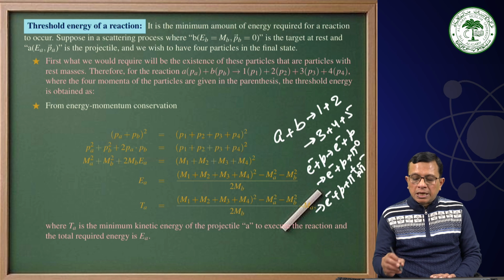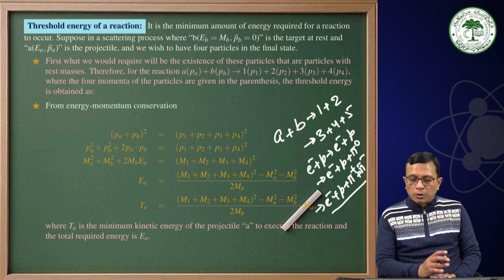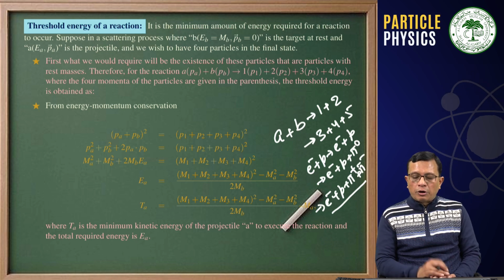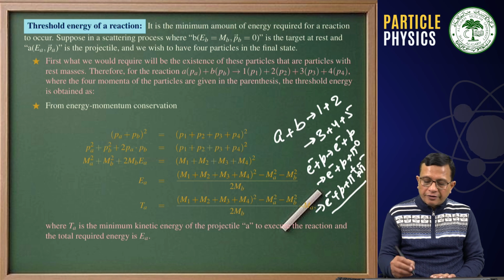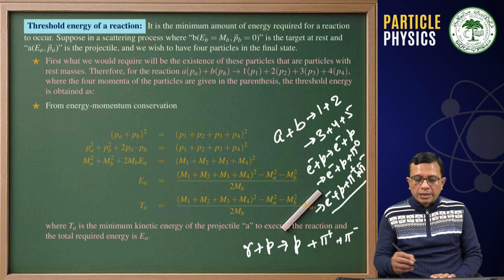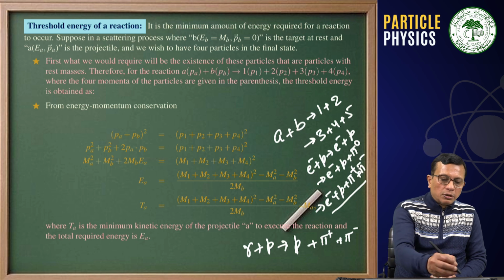How much energy an electron should carry to execute a process with an electron, a proton and two pions in the final state, or n pions in the final state, or similarly a photon striking a proton giving a proton, a pi plus and a pi minus in the final state, is known as the threshold energy of the reaction.